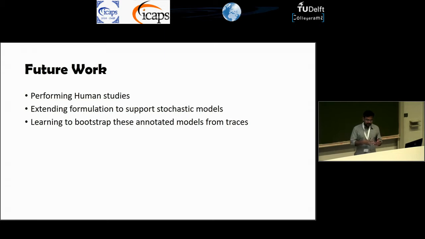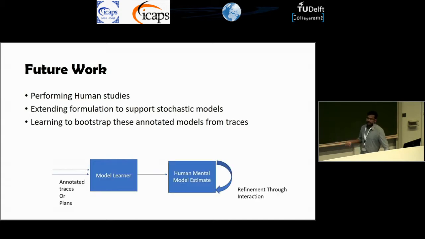Next is extending these methods to stochastic models. And the other big challenge is that I assume we are starting with an annotated model. In the worst case, these annotated models could contain all possible models, but those could be really inefficient. So we also need ways to bootstrap or learn these annotated models from some traces and then refine them through interaction. So that's my work, and I'm looking forward to questions.